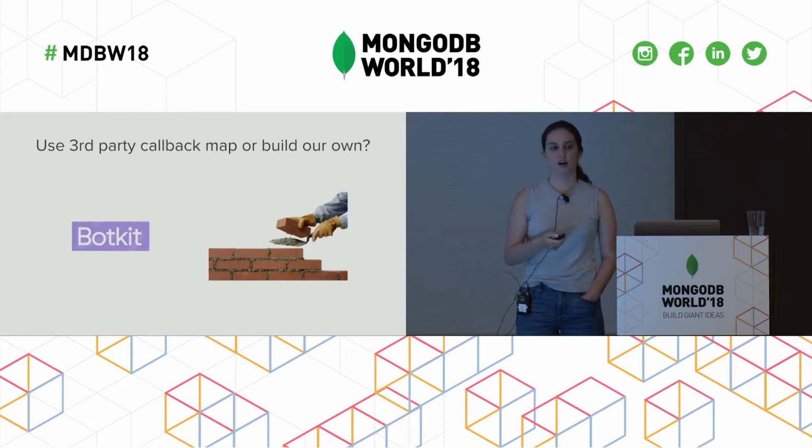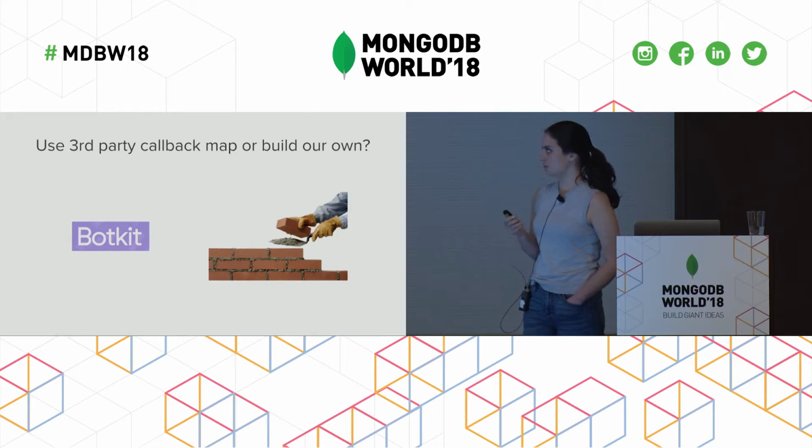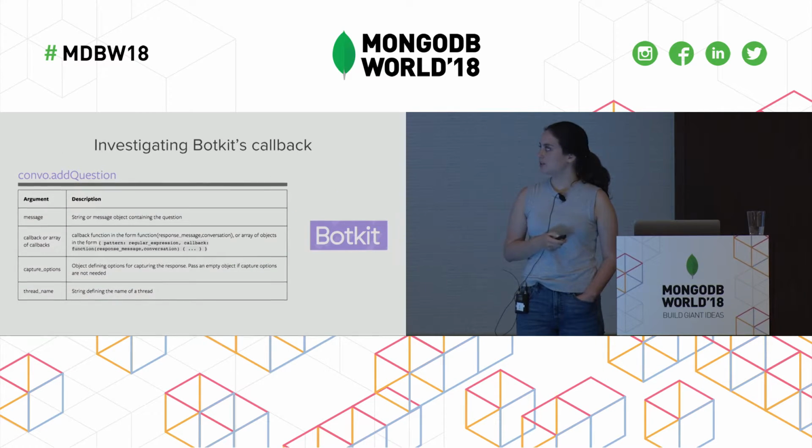So now that we know that we need a callback map for our bot, the next question we asked ourselves was, do we want to use a third-party callback map, or do we want to build out our own? In considering this question, we looked at how BotKit implements callback maps. BotKit has the concept of convo, which is similar to our chat session, and they have the method addQuestion. So when your bot is asking a question, you can set an array of callbacks that will provide actions.